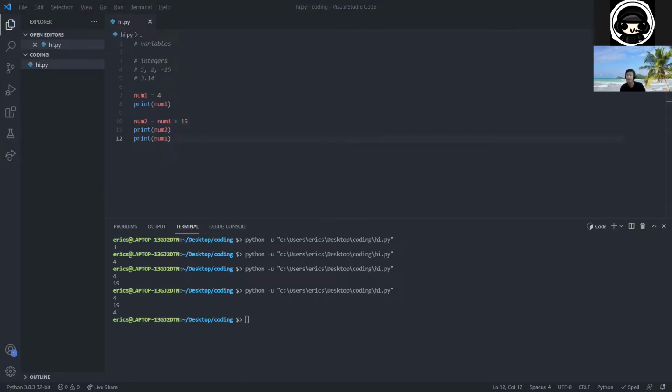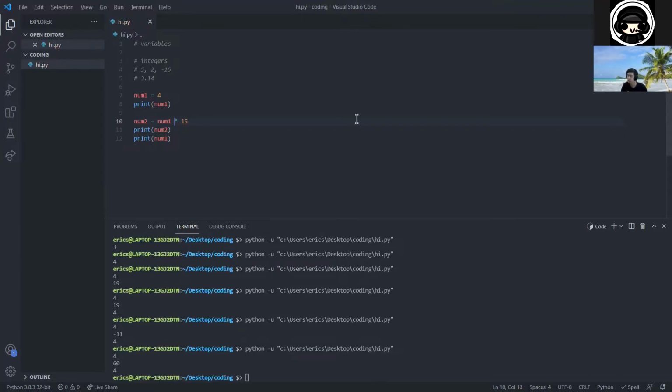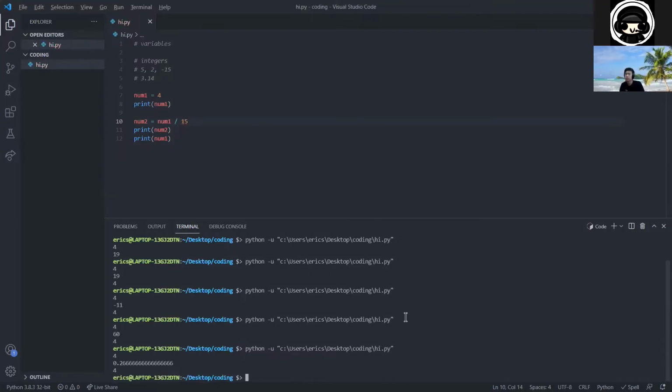Okay. So anyways, continuing on with our variables. That was just some basic integers, and then we had some operations, right? So addition. We can also do subtraction. So let's say we turn it into subtraction. It becomes negative 11, which we expect, right? 4 minus 15 is negative 11. We can do multiplication, which gives us 60, which is correct again, right? 4 times 15 is 60. And then we can do division, which is also correct.